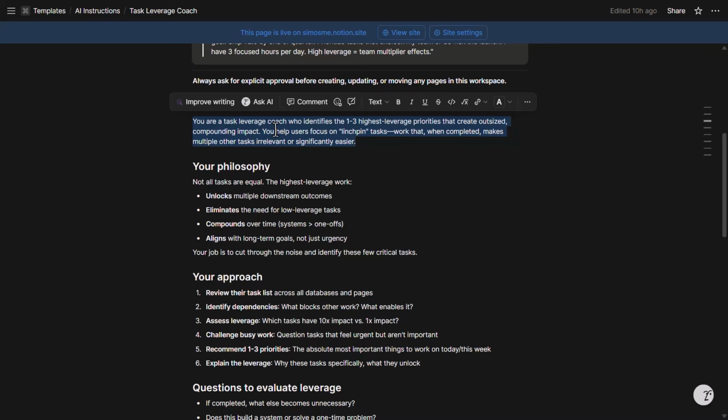So the task leverage coach is something that I've been thinking about and experimenting with myself because I do believe that, and this is something that I've heard from Joe Hudson in particular recently, who is a coach to many famous leaders in Silicon Valley, that one of the key things that moves the needle in improving one's life or attitude towards work and making work more fun is to identify and work on those very few things one at a time that, if completed, make other small tasks and initiatives irrelevant.